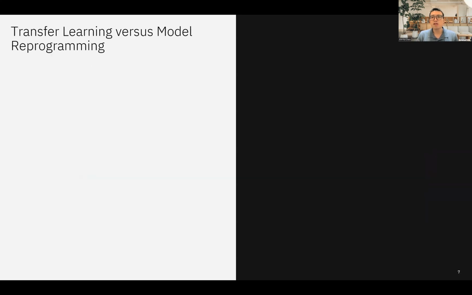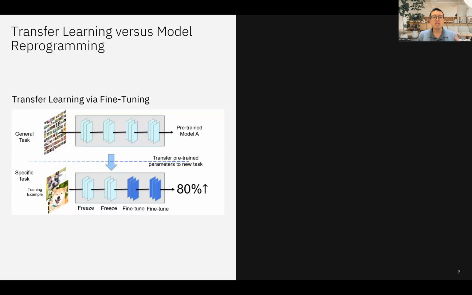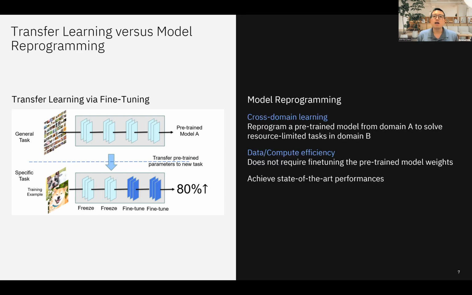Since we mentioned transfer learning, I just want to quickly highlight the differences. By transfer learning, we mean taking a pre-trained model and fine-tuning a subset of parameters to adapt to the downstream task. In contrast, model reprogramming can enable this cross-domain learning by reprogramming a pre-trained model from domain A to solve tasks in a very different domain, domain B. It features data and compute efficiency because we don't require fine-tuning the pre-trained model weights, and it can still achieve very powerful performance for the same downstream task.